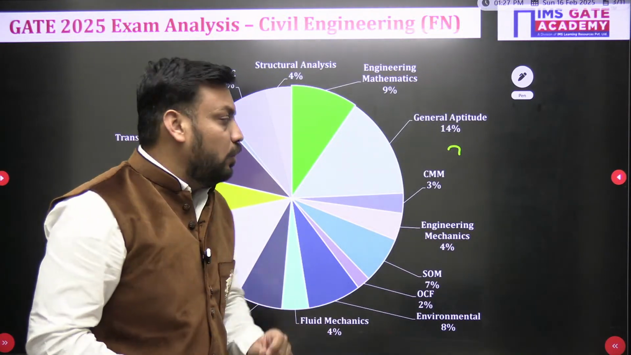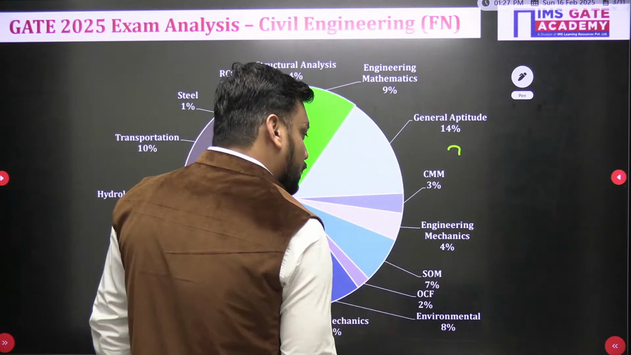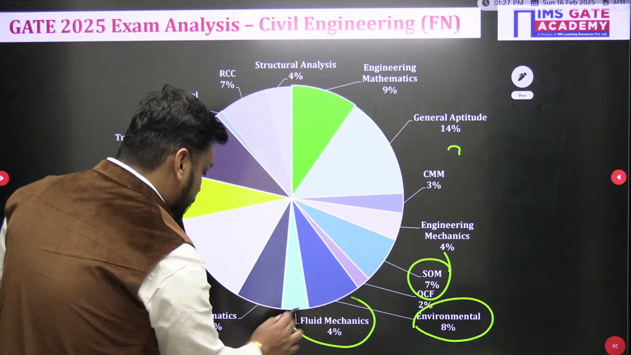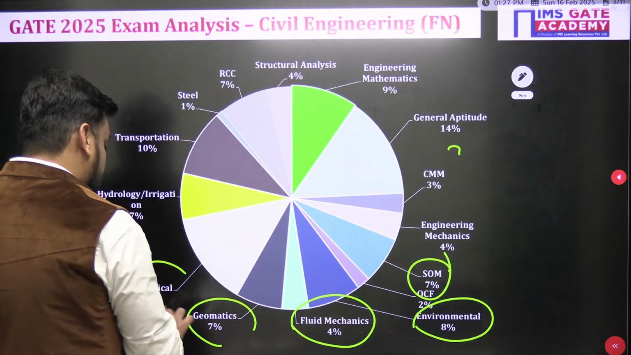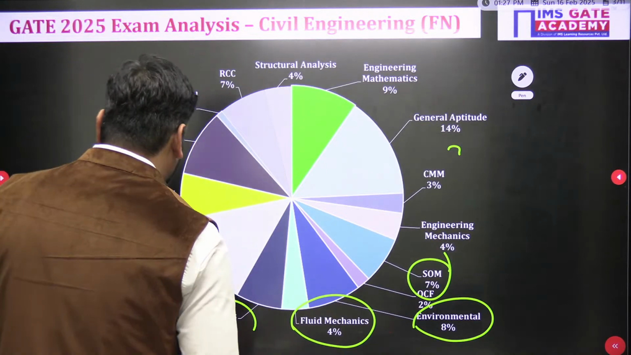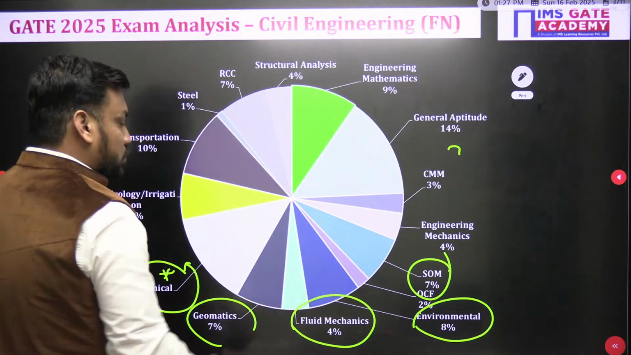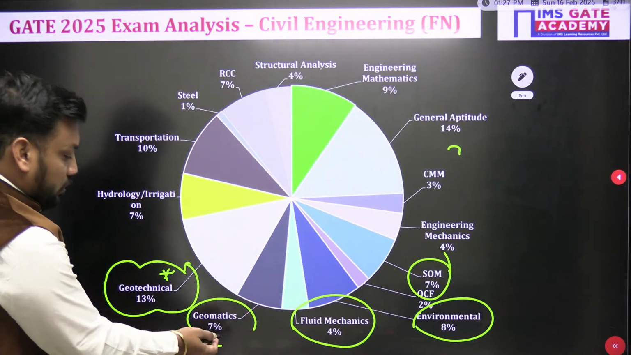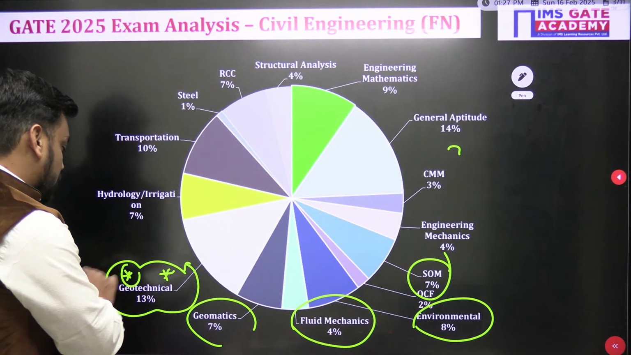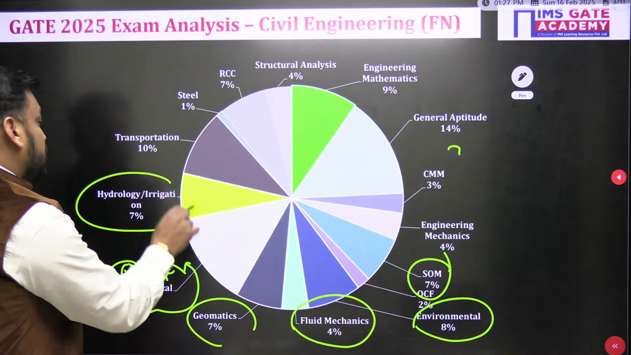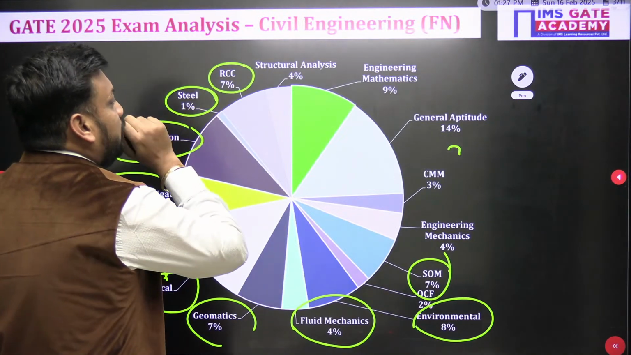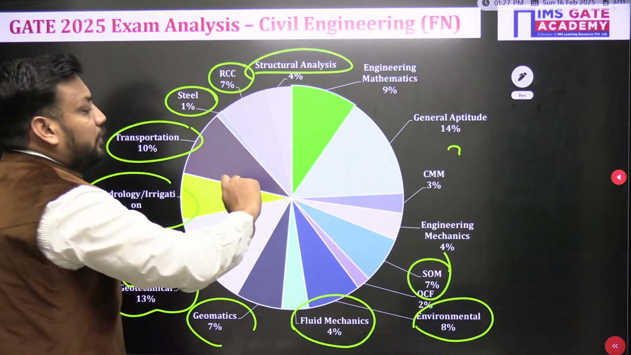Civil forenoon session: engineering mechanics around 4 marks, SOM around 7 marks, OCF 2 marks, environment 8 marks, fluid mechanics 4 marks, geomatics 7 marks, geotechnical, very important, 13 marks. Of course, the weightage of this subject is more compared to OCF and CMM, and compared to geomatics, which is a small subject, it is a very important weightage. Hydrology and irrigation 7 marks, transportation 10 marks, steel only 1 mark surprisingly, RCC 7 marks, structures 4 marks, and this is all around.